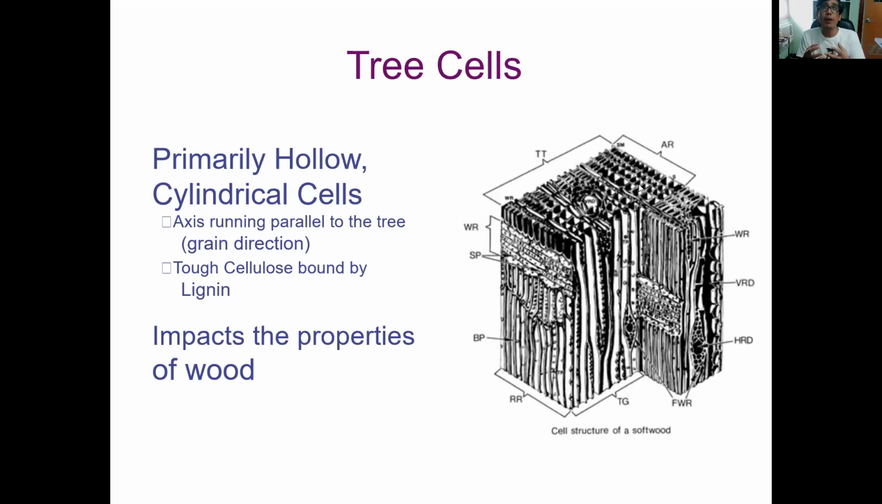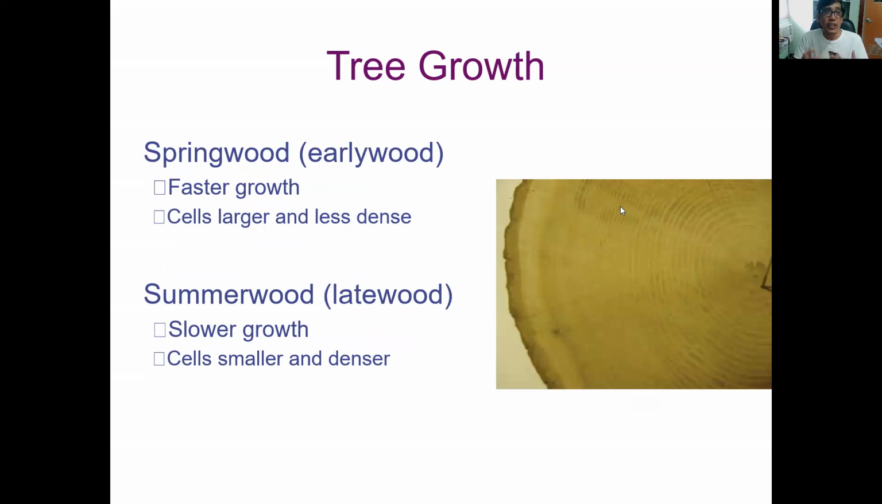So the timber is composed of different cells, cylindrical cells. This is a sample of the cell structure of a softwood. As you can see, if you use a microscope, you will see this detail of the cell of a wood, or a tree. Based on the cells, we can now determine the different types of wood.